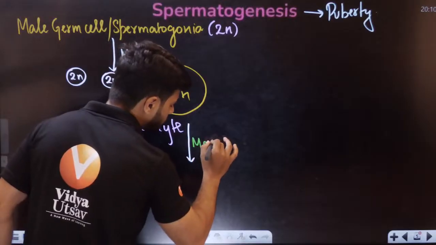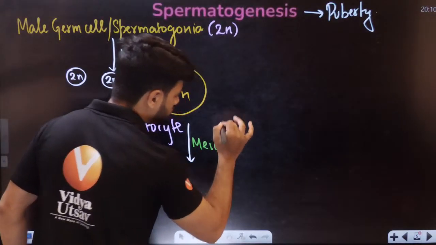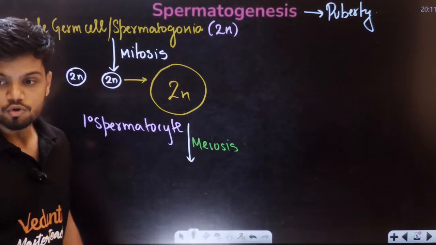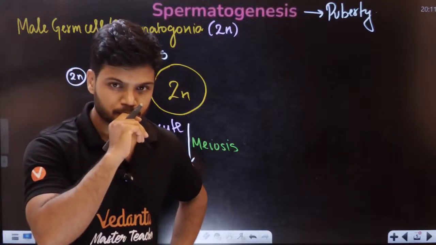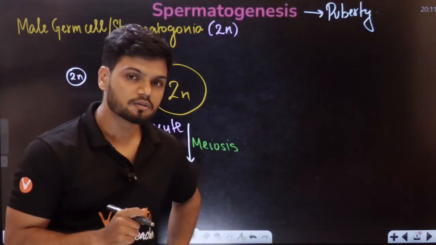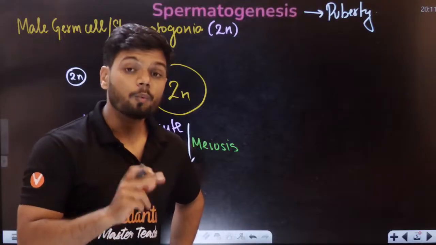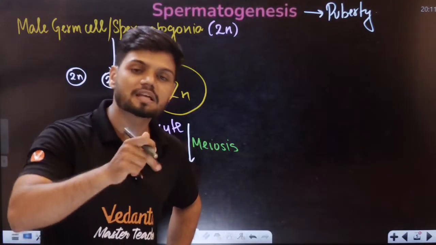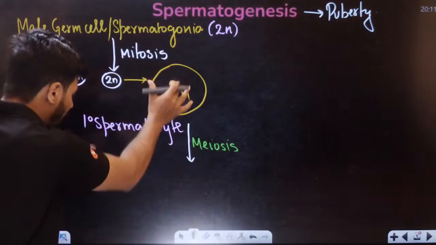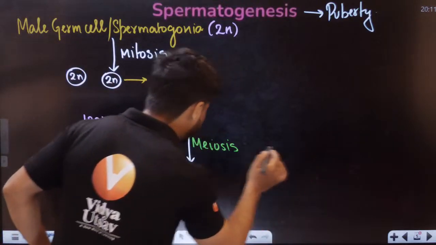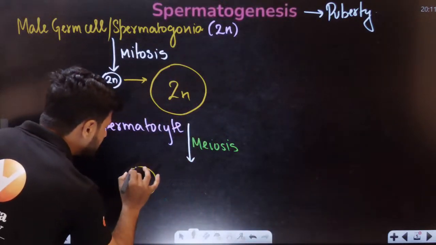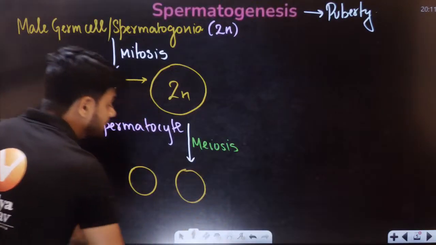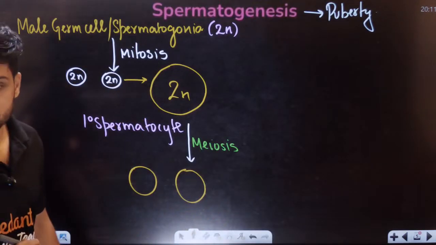Ooh, meiosis. Scary, no? Don't worry students, I will teach you meiosis. Tell me in the chat right now, meiosis is called what? Reduction division. Will there be a change in ploidy? Yes, there will be a change in ploidy. So when this one cell divides into two cells, will they be haploid or will they be diploid, students?